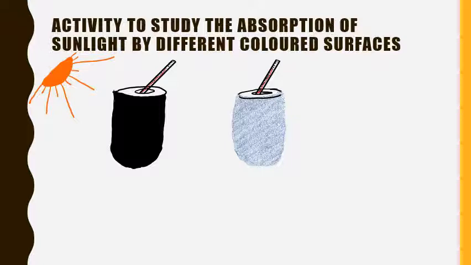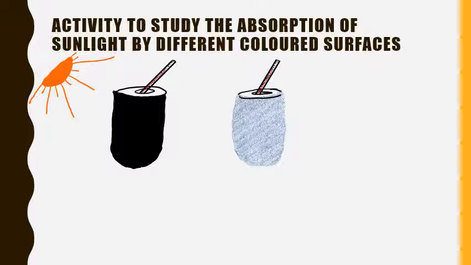Again we have to take two tins, the same tins we used in the previous activity, and we have already painted one tin with black color and we'll paint the other with silver color, and then we'll fill both the tins with an equal amount of cold water at the same temperature. Like we can take the cold water from the refrigerator and from the same bottle we'll pour cold water in both of the tins. Now we'll put both of the tins in sunlight and then we'll note their temperatures after 30 minutes. What will you observe?